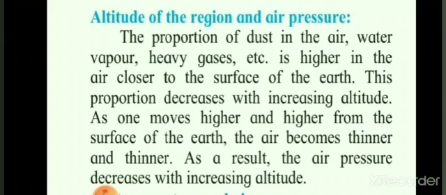Altitude of the region and air pressure. We have already seen what altitude means. Altitude means the height. At the surface of the earth, the proportion of dust, water vapor and heavy gases is very dense, that is, very thick. That means air consists of all these things. Air consists of various gases, water vapor and dust particles. So, near the surface, all these things are in great proportion. They are in great amount.